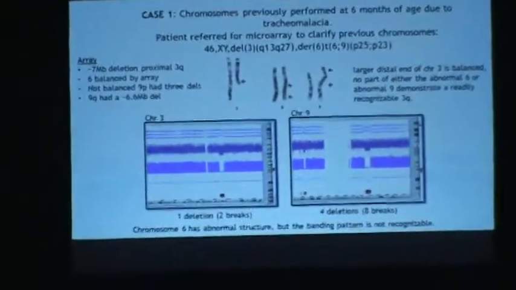The structure from the chromosome analysis is not evident from the banding pattern alone, and although the array shows multiple deletions, this does not give us any knowledge of the remaining portions of the rearranged segments. And even though the larger distal end of chromosome 3 is balanced, no part of either the abnormal 6 or abnormal 9 shows a readily recognizable 3q.